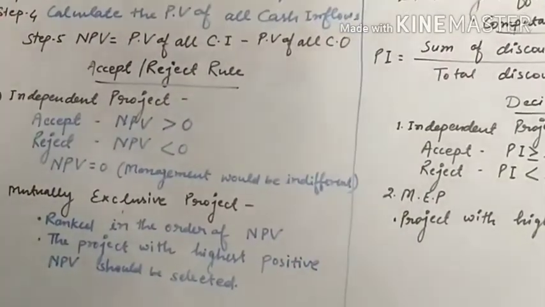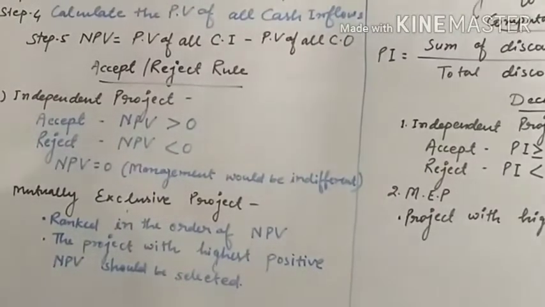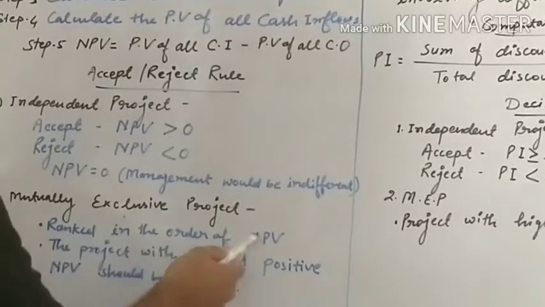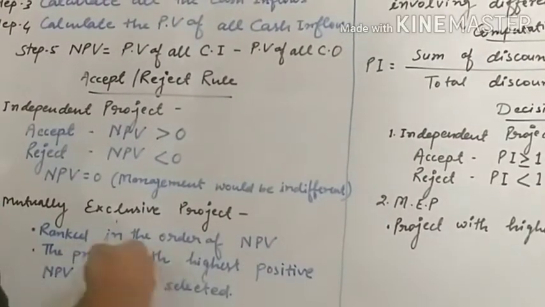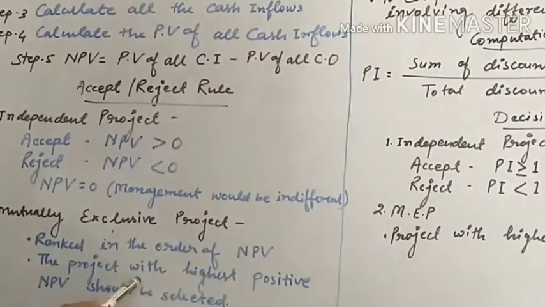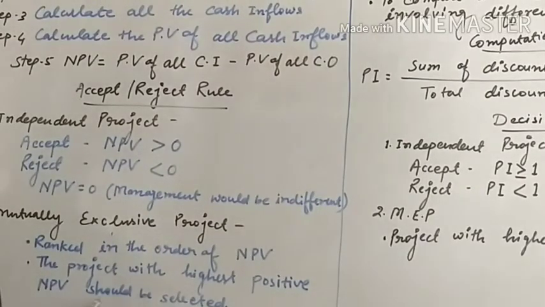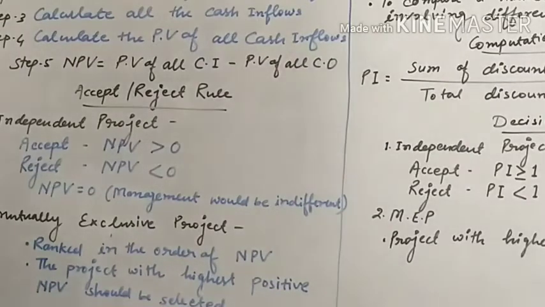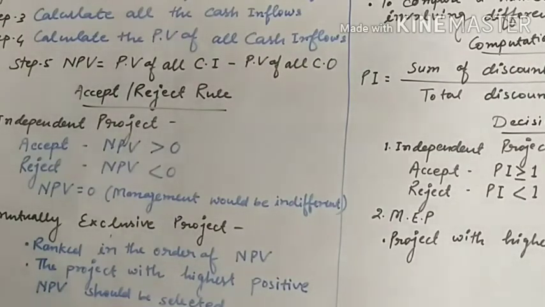That depends on management. In the mutually exclusive project, we will rank all the projects in order of NPV, and the project with highest positive NPV should be selected. This is the decision rule regarding NPV.